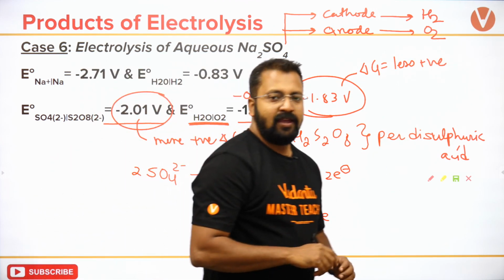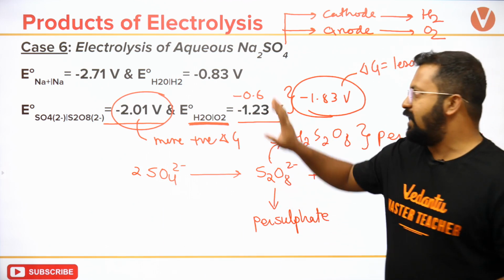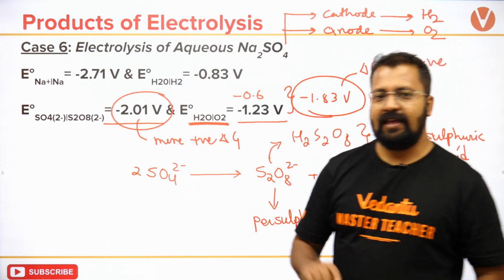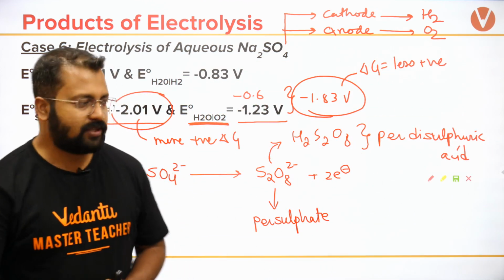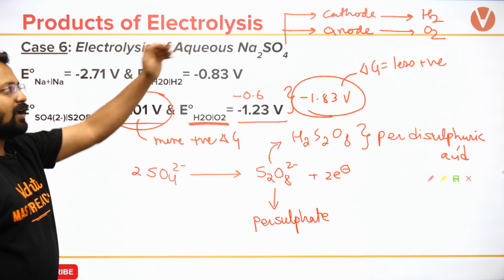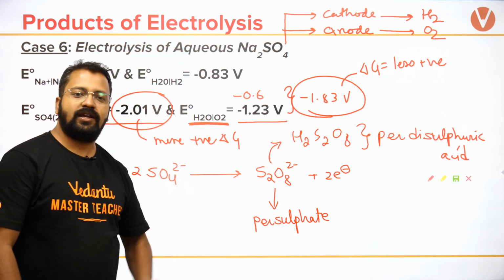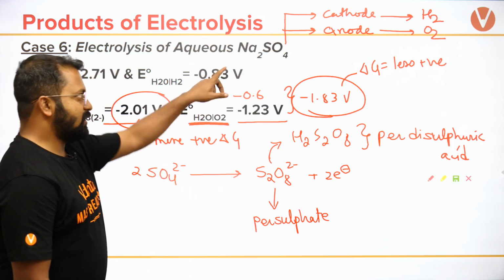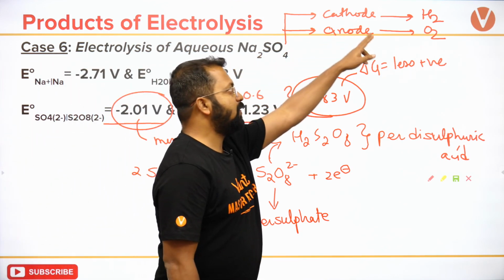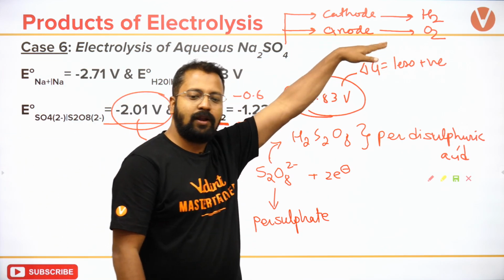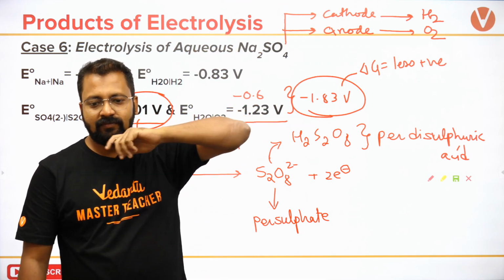Doesn't it look like I have performed the electrolysis of water rather than Na2SO4, because Na is not being obtained, and we are also not seeing oxidation of sulfate? So doesn't it look similar to the electrolysis of water? Yes.